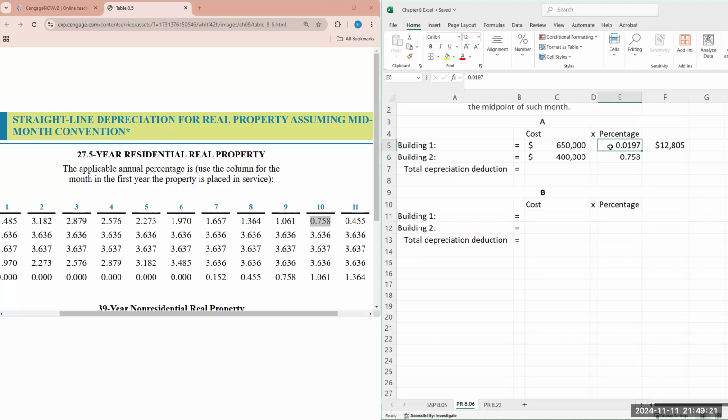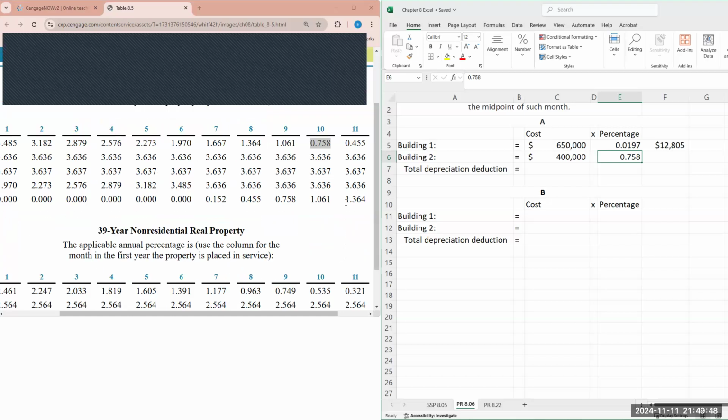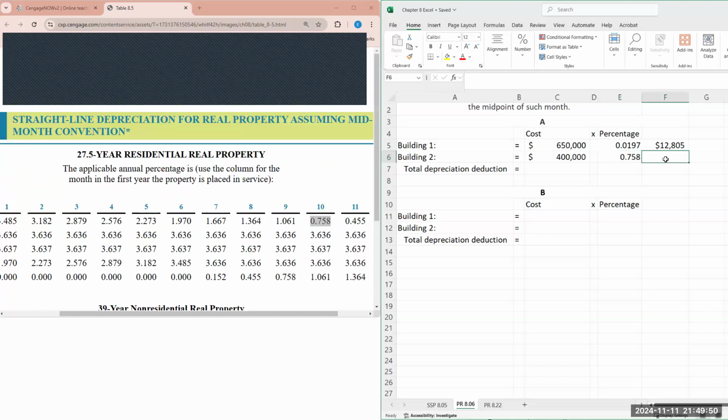So we have 0.0197, and that would give us depreciation for building 1 of $12,805. And then we look for building 2. Here we see that, again, this is the 10th month. Now we're going to need to add some zeros for this one.